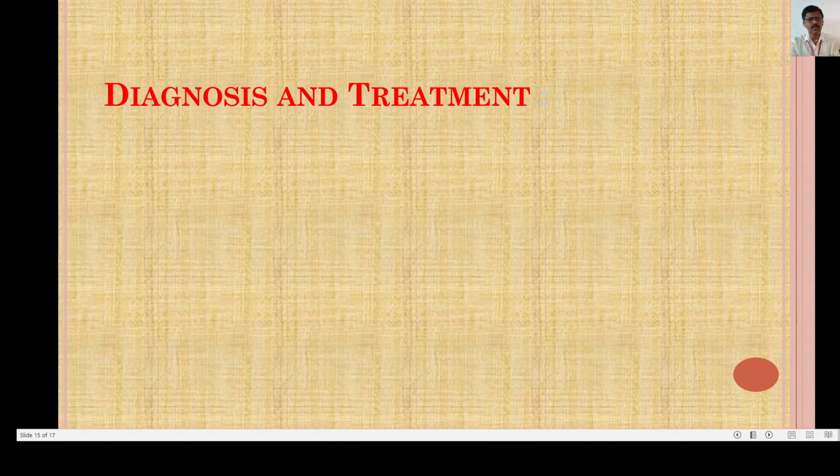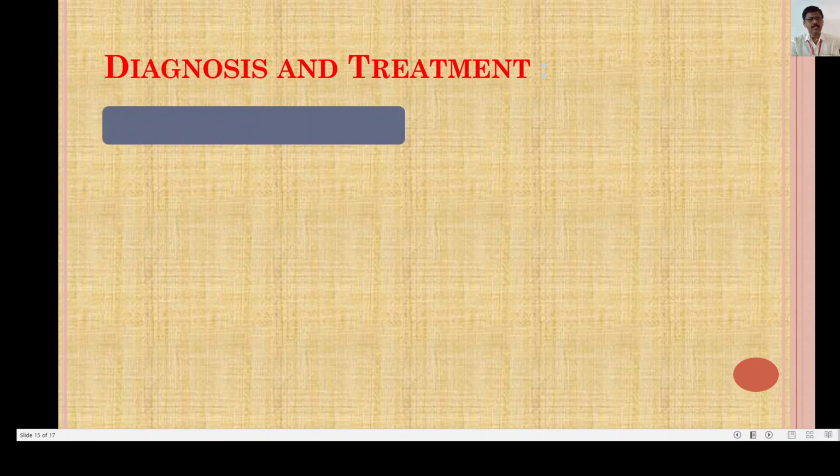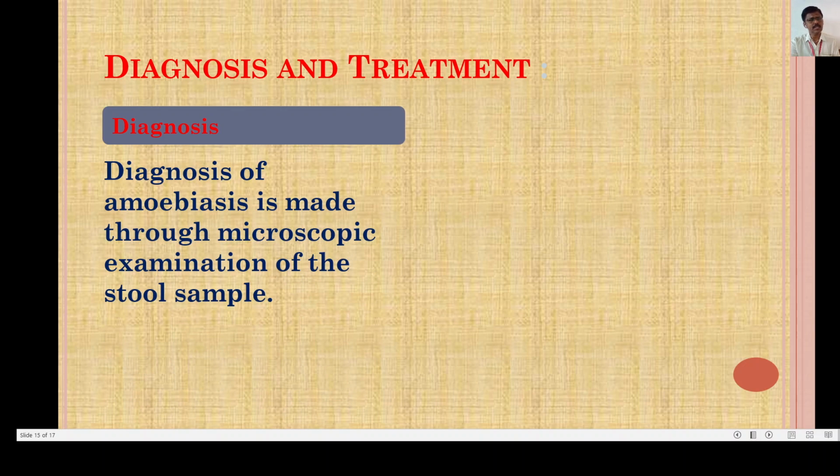Now we will move towards the next point. What is the diagnosis and treatment? The diagnosis of amoebiasis is made through microscopic examination of the stool sample. Here the stool sample of the patient is taken and seen under the microscope, and the parasite is observed. Now this is about the diagnosis.